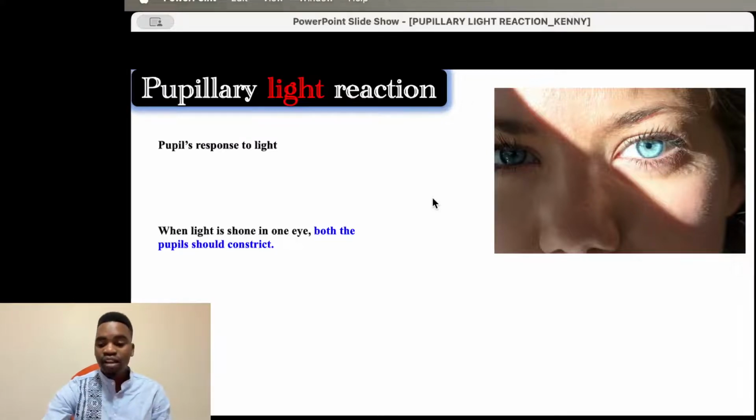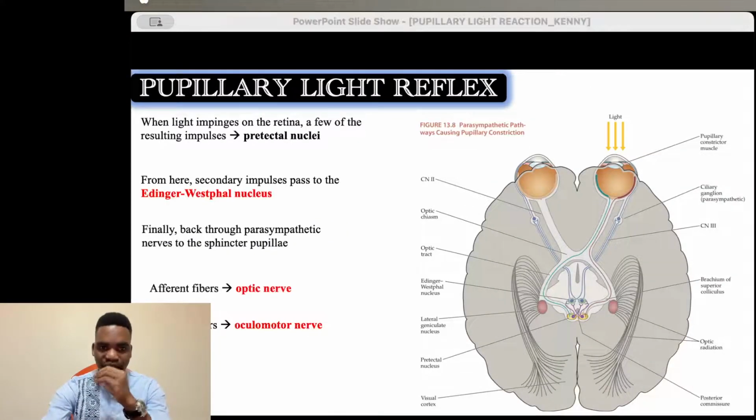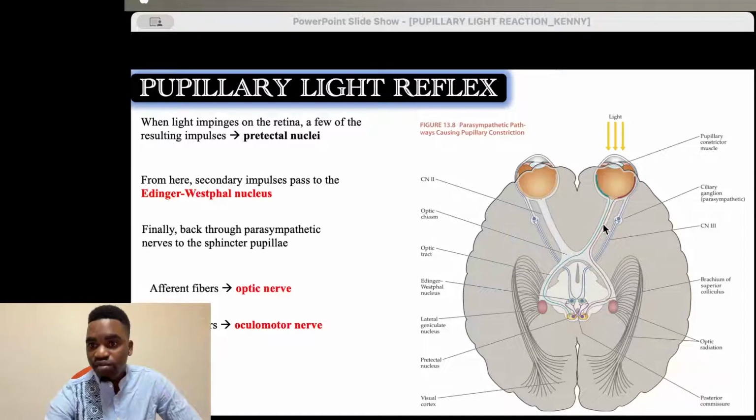So let's see the pathway of the pupillary light reaction. When you shine light into your eyes, the information goes to the retina as usual, and from the retina the information is carried by the optic nerve. From the nasal retina and the temporal retina, the information crosses at the optic chiasm, and then from the optic chiasm goes to the optic tract. Now we see we have bilateral, because this is temporal, this is nasal.